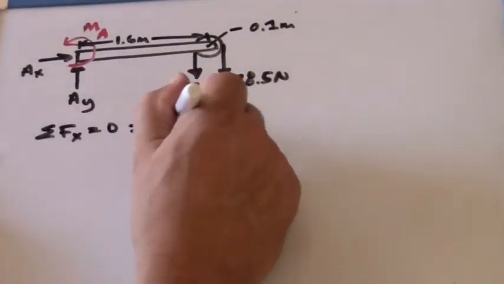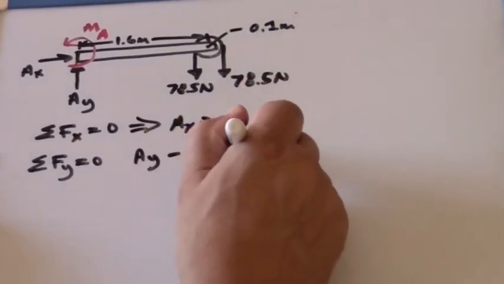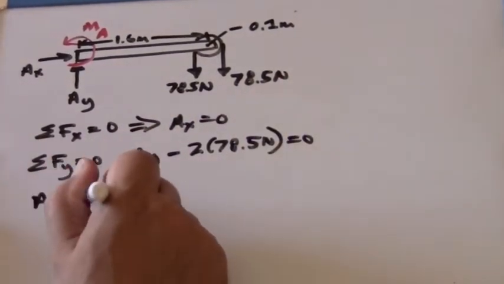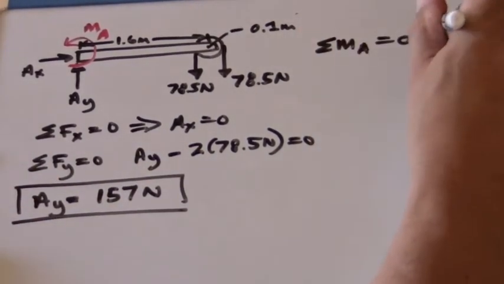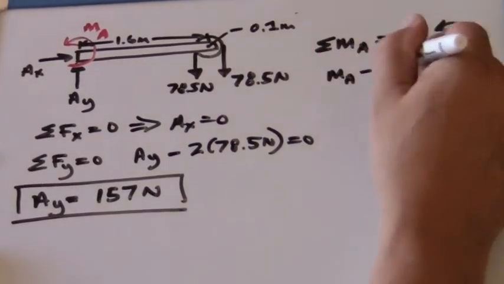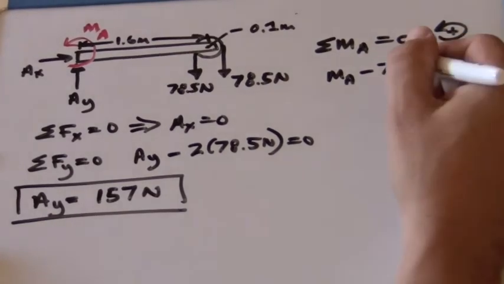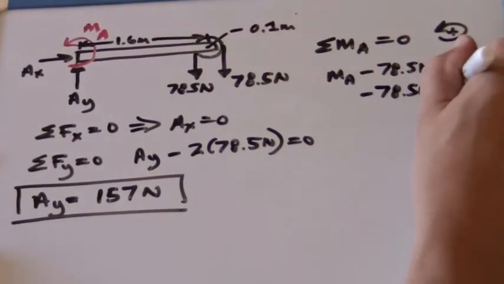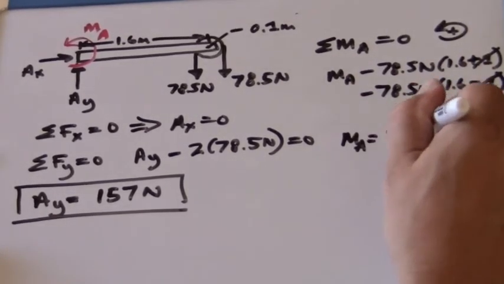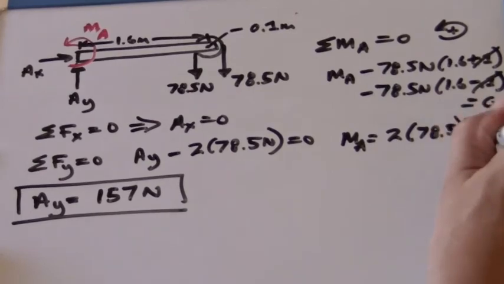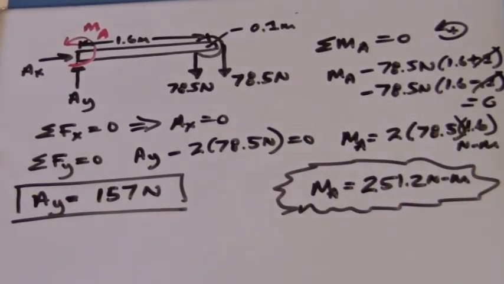We then calculate the sum of the forces in the x direction and again find AX is equal to 0. The y-directed forces tell us that AY is twice the force of the weight hanging off the end of the beam. We then take the moment about end A and find, assigning direction counterclockwise positive, we have the moment at A and we have the moment generated by each of the vertically directed downward forces at the end of the beam B, taking account of the 0.1 meter diameter radius of the pulley. This then gives us a moment about A of twice 78.5 newton meters, giving us 251.2 newton meters.